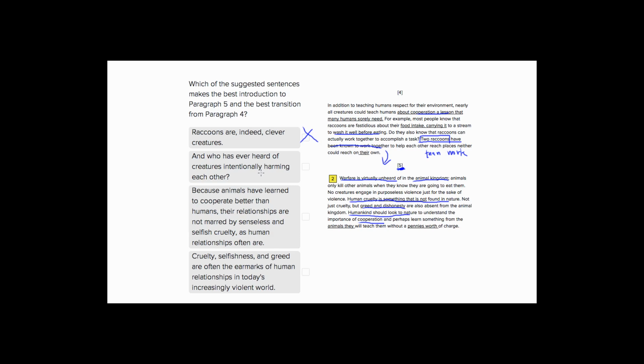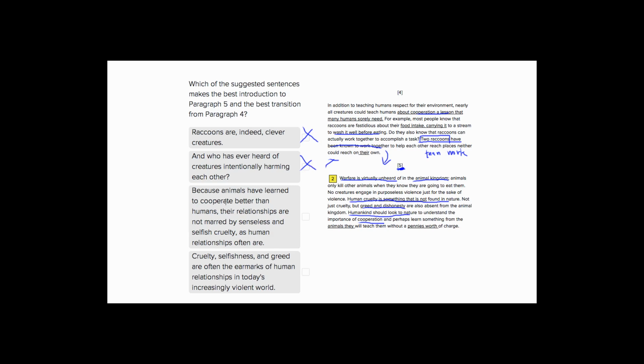Choice 2: "Who has ever heard of creatures intentionally harming each other?" That's not great because we don't have the idea of harm in paragraph 4, so it doesn't lead in. And we're talking about warfare, and we're already saying that animals only kill other animals when they're going to eat them. So this doesn't lead in from paragraph 4, even though it is talked about in paragraph 5. It just presents the same idea that is later talked about in paragraph 5, so that's not a great strategy.